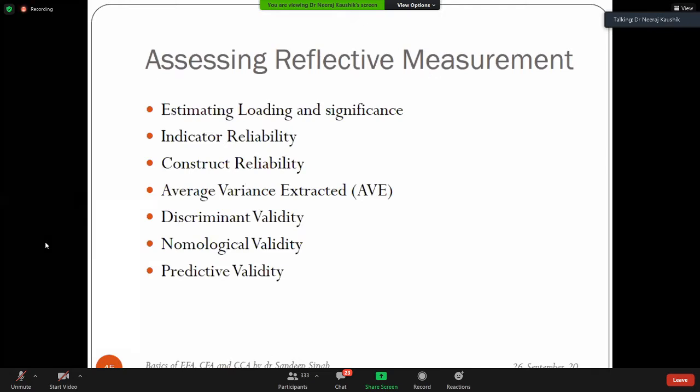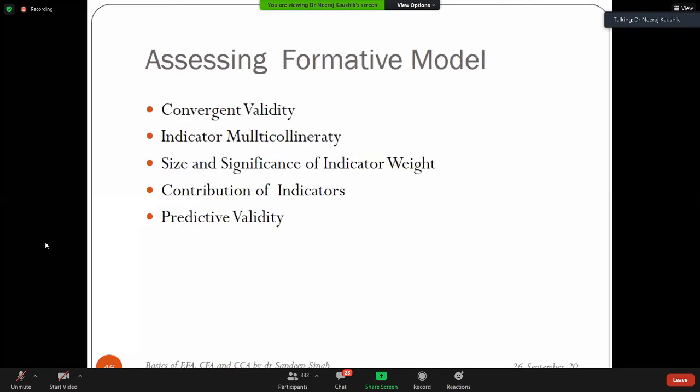Multicollinearity means there is a very high correlation between the statements, and that will produce alpha, AVE, CR. Everything will be there. So multicollinearity is a welcome step here. But in the formative, multicollinearity will be a problem. So you must check multicollinearity.